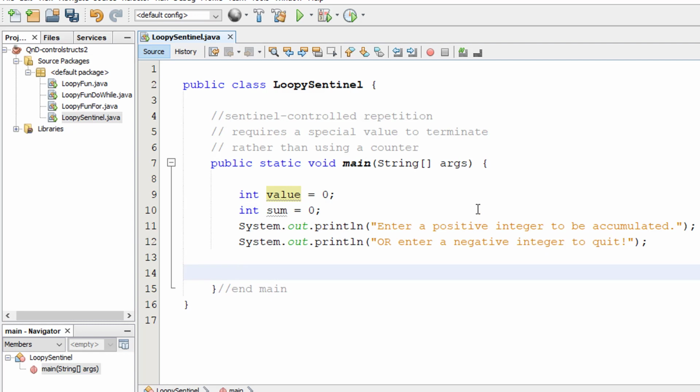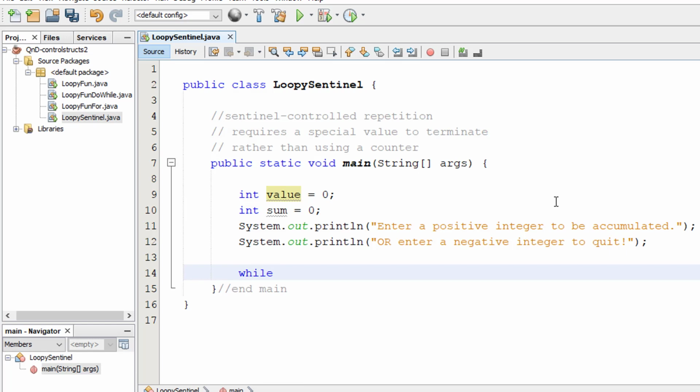So while loops and do while loops are better with the Sentinel values, although you can use them with count control. They're not super awkward. They're not as good as the for loop. But for Sentinel control, they're definitely better than for loops. So we want to definitely use while and do while for these.